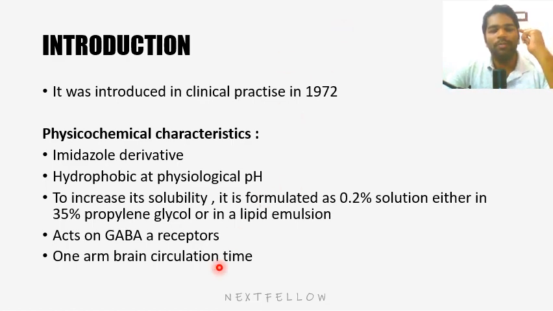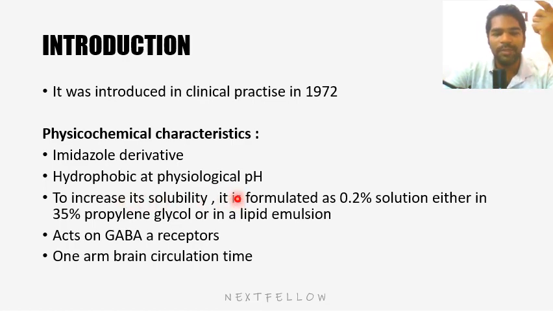Now we'll see some of the basic physicochemical characteristics. It is an imidazole derivative. This could be asked as an MCQ point. And it is hydrophobic at physiological pH, meaning it becomes lipid soluble at physiological pH, but outside, when it is kept in a container, it is water soluble. So it is like midazolam. Midazolam is also a drug which is water soluble outside the body and lipid soluble inside the body. That dual pH activity is seen in midazolam, and like midazolam, etomidate also shows that property.